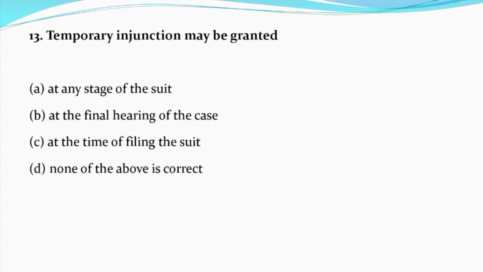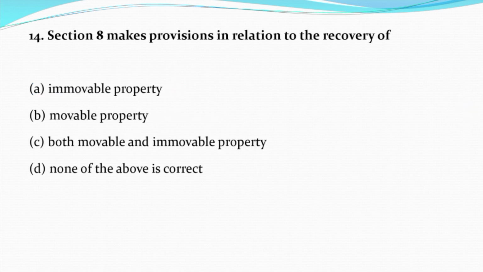Option D, none of the above is correct. And the correct answer is option A, at any stage of the suit. Question number 14. Section 8 makes provisions in relation to recovery of option A, immovable property. Option B, movable property. Option C, both movable and immovable property. Option D, none of the above is correct. And the correct answer is option B, that is movable property.